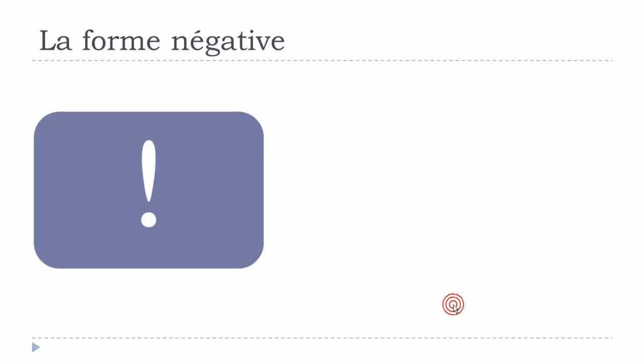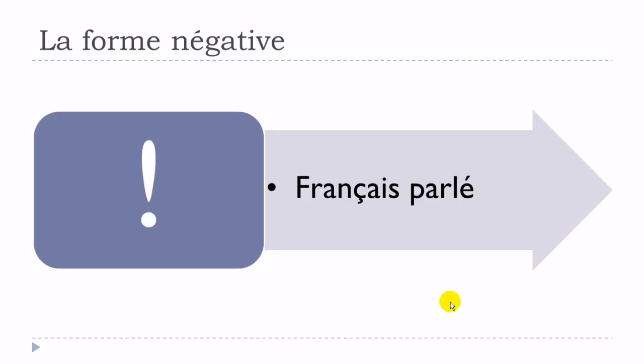Okay? Keep in mind that actually, as you know, spoken French and written French can be different. And for this section, I will actually present to you this informal way that French people, or not all the French people, but some French people use to construct the negative form, okay?